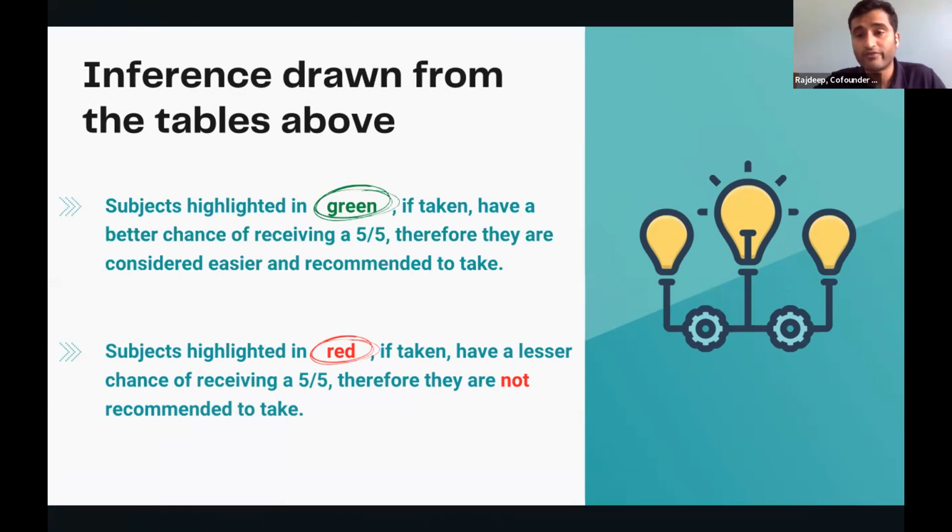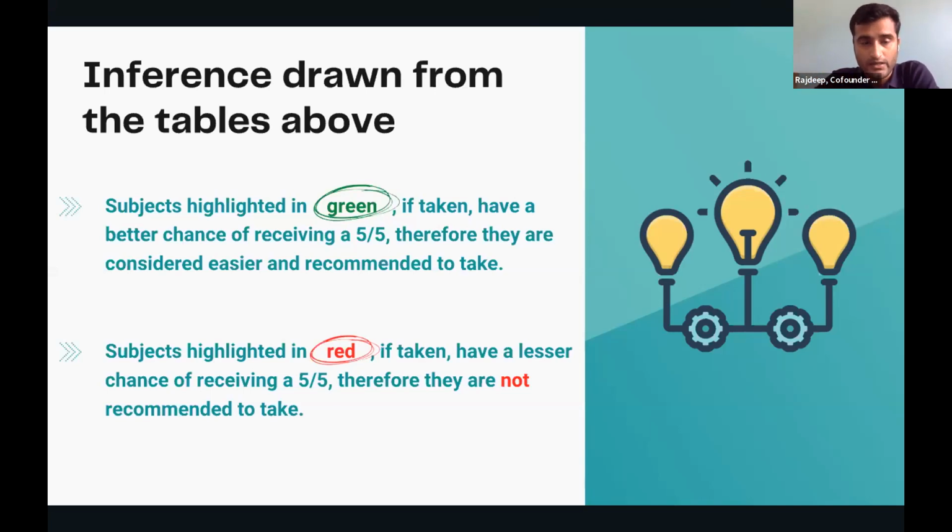That means getting 5 on 5 in these subjects is slightly easier as compared to the other subjects where you have seen the percentage of students who are getting 5 on 5 is less than 10%, right? So AP language, literature, AP world history. So these are a few subjects where you have seen the percentage is less than 10%. So this should not be the only criteria when you are selecting the subjects you should be doing for AP.